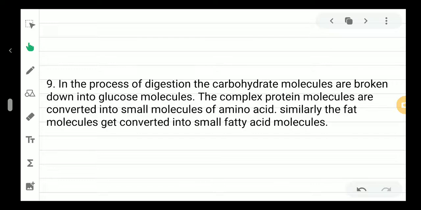It has to be converted into a simple substance known as glucose, and the complex protein will be converted into small molecules of amino acid. Similarly, the fat molecules get converted into small fatty acid molecules. So remember this: carbohydrates convert into glucose, protein converts into amino acid, and fat converts into small fatty acids.